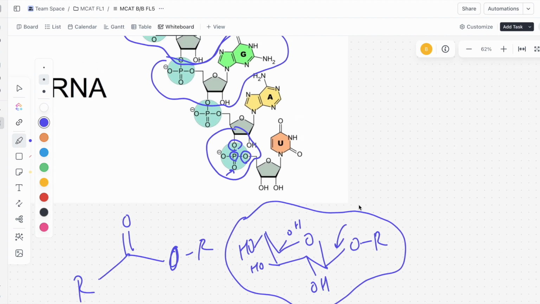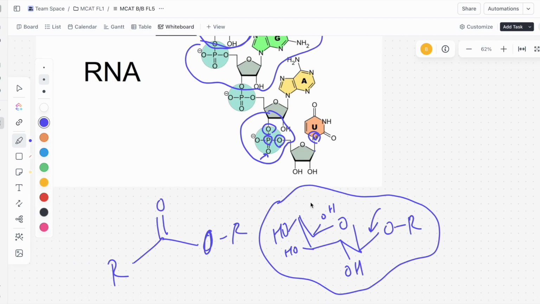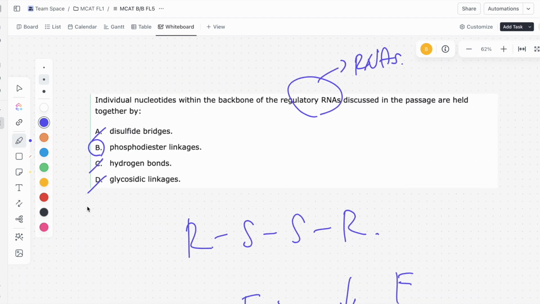But we don't see anything like that here. We don't have an anomeric oxygen. That anomeric oxygen is actually replaced by a nitrogen, so that's not essential. And again, even if this was an oxygen, somehow this isn't what's holding the nucleotides together. So it can't be glycosidic linkages for those two reasons, making D incorrect and B the correct answer.